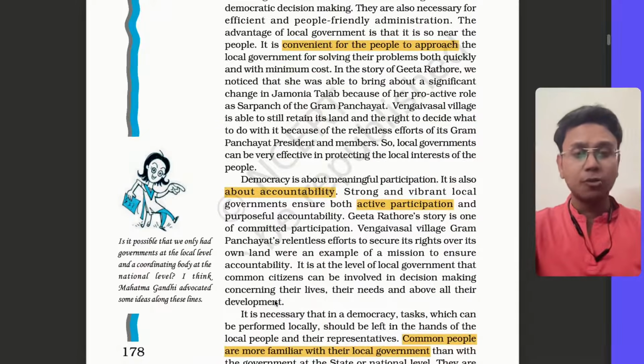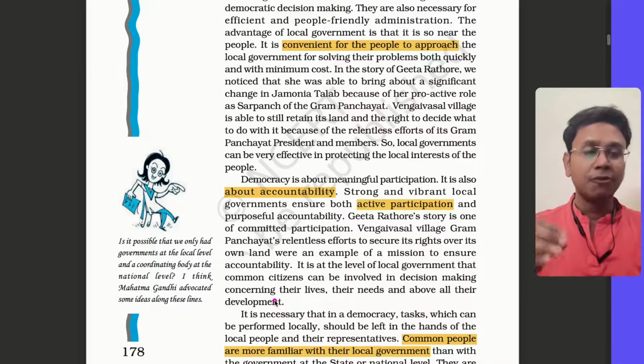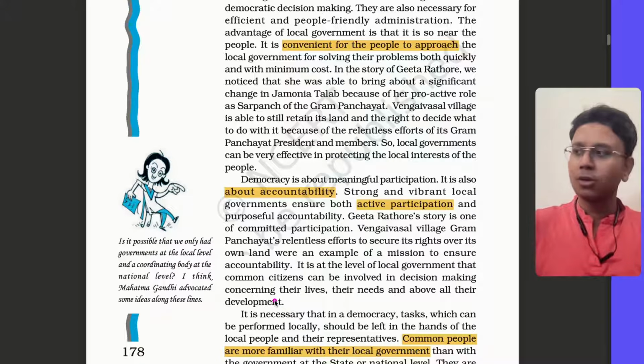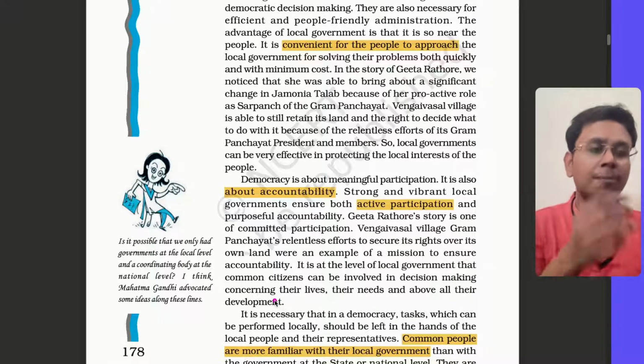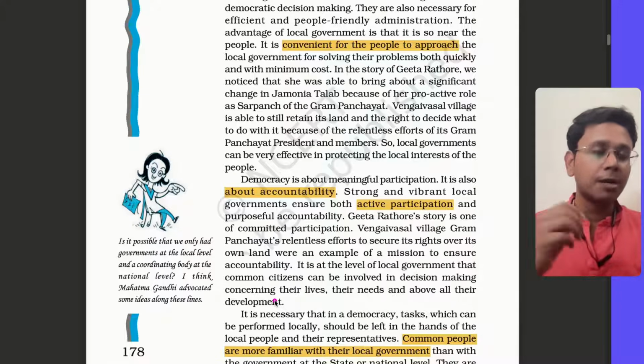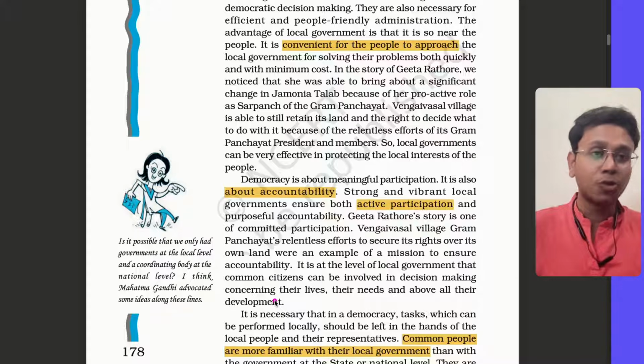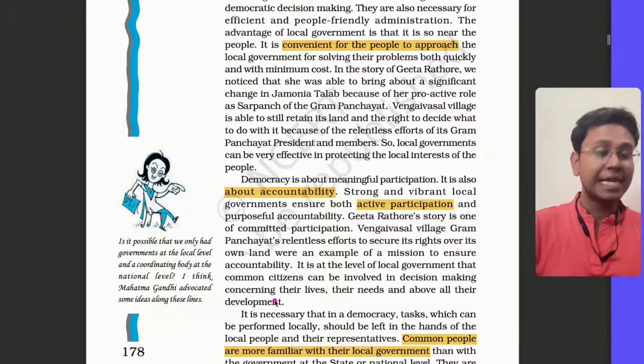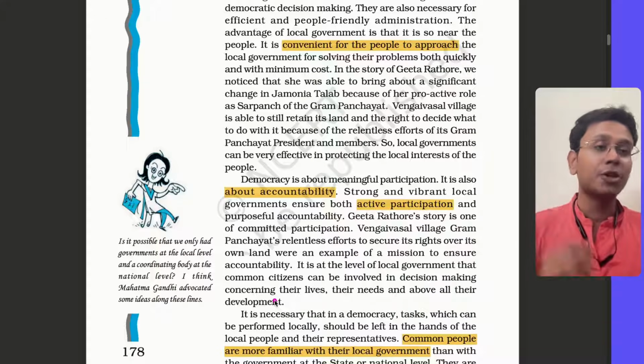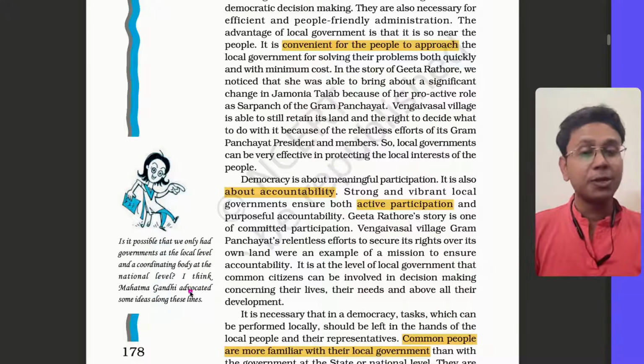Also, it is about participation of people. Now, in local government, very common people like your neighbor, or someone from your own locality, become part of the government. But in central government and the state government, it may happen that the MLA or MP is not from your locality. He may be from another locality in your constituency. But that doesn't happen in local government. That's why the person will be very much aware of your issues. That's why there will be good accountability.